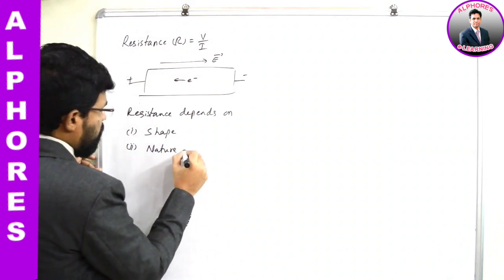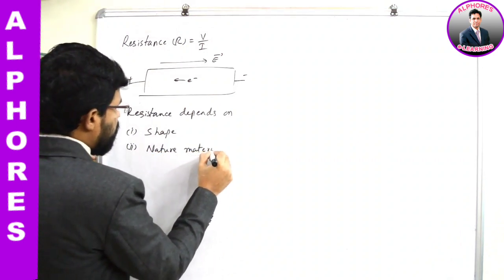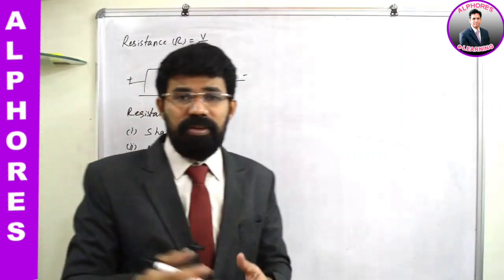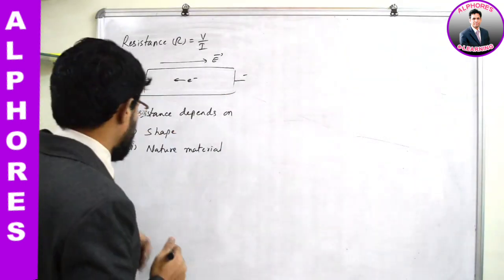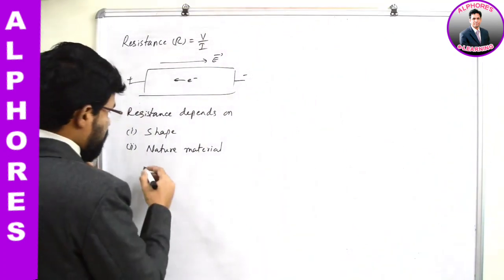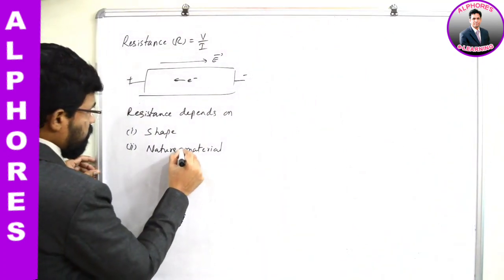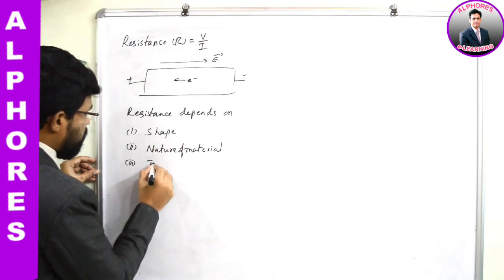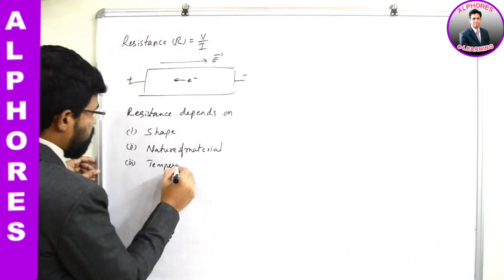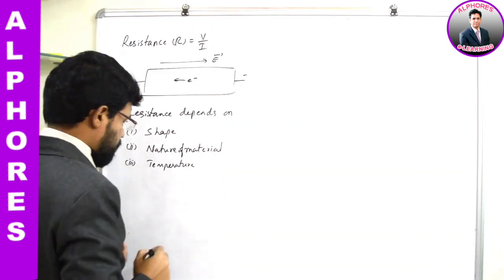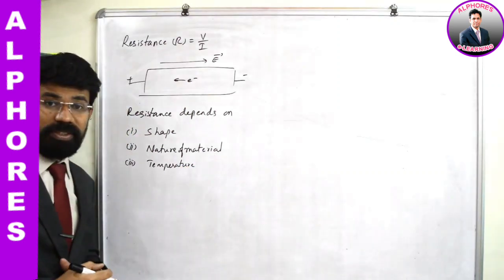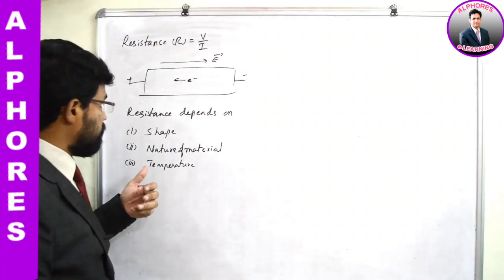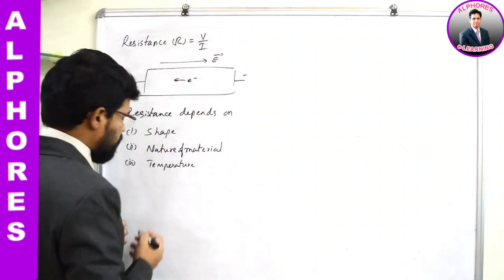See, all the materials will not have the same resistance. Different materials will have different degrees of resistance, for a given shape. Nature of material. The third one is temperature. We have been talking about this temperature influence over the resistance. When the temperature rises, what happens? Resistance will increase. So resistance can be influenced by changing the temperature.